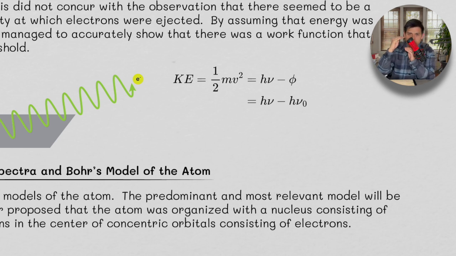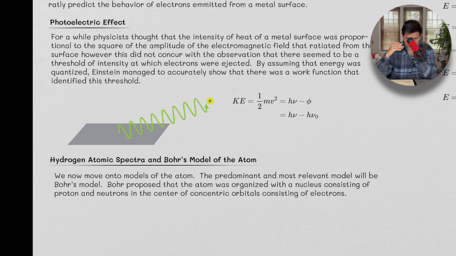But then at some point, you increase the frequency to a point where electrons start getting emitted, and you're able to detect those electrons. And that point of frequency is identified as the work function for this particular metal surface. And this work function is different for different metal surfaces, okay?